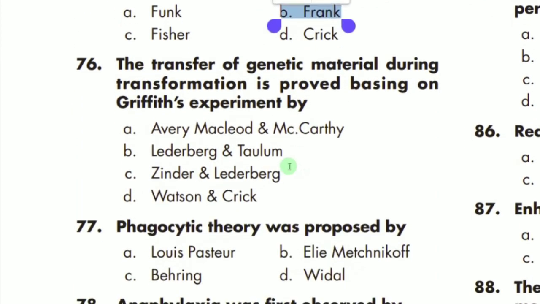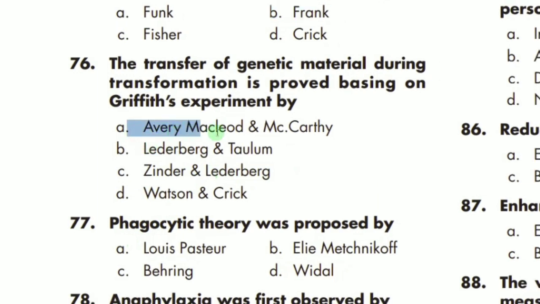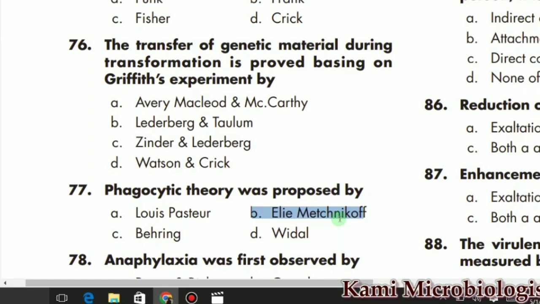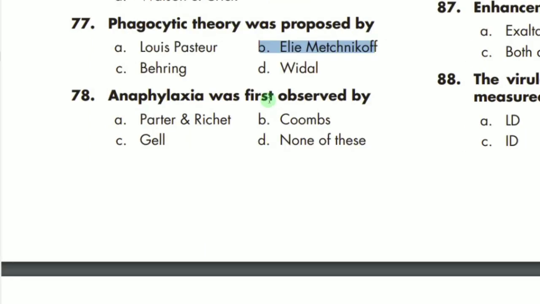MCQ number 76 says that the transfer of genetic material during the transformation process was actually discovered by Griffith, and the experiment was by Avery, MacLeod and McCarty. So this was the experiment. Phagocytic theory, this MCQ is repeated a third time. The correct option is again B, Elie Metchnikoff.